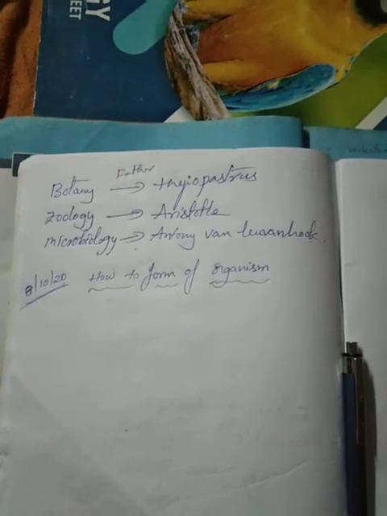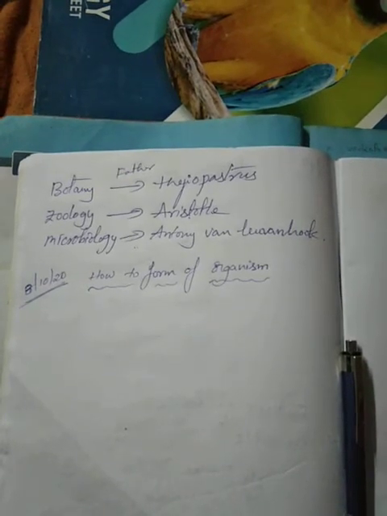The father of botany is Theophrastus, the father of zoology is Aristotle, and the father of microbiology is Antony van Leeuwenhoek.